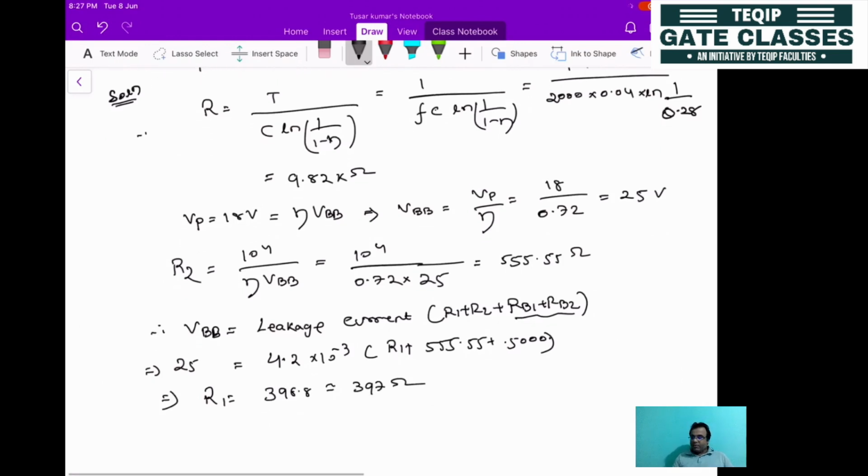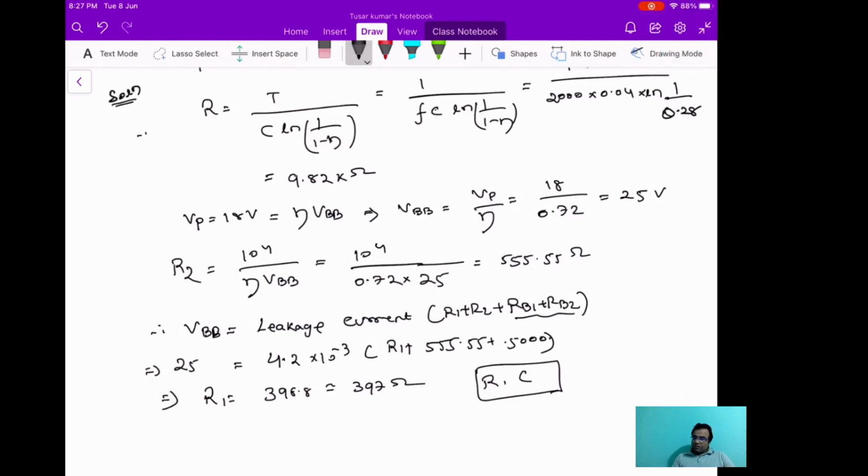So this is how we get the design question. That can be for any firing circuit, whether it is a resistance firing circuit, an RC firing circuit, or a UJT firing circuit. If it is asking to design, then you have to calculate the resistances and capacitances used for designing that circuit. Okay, so up to this, clear.